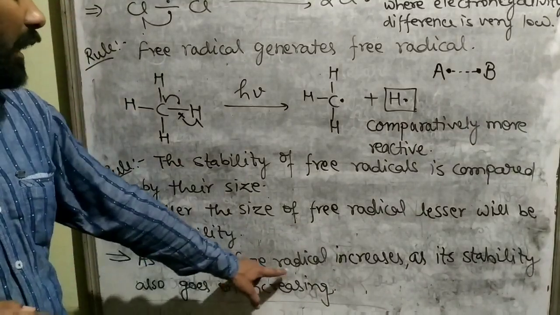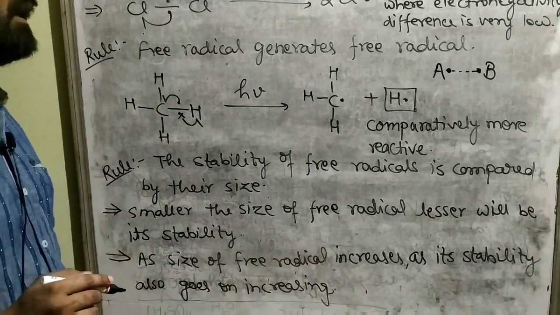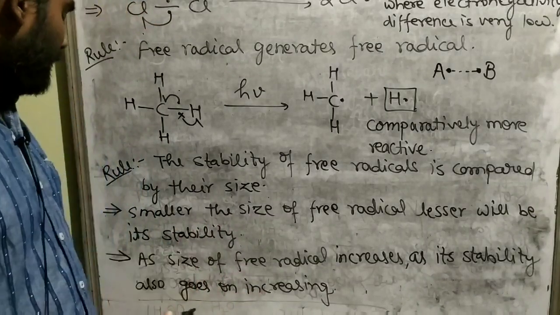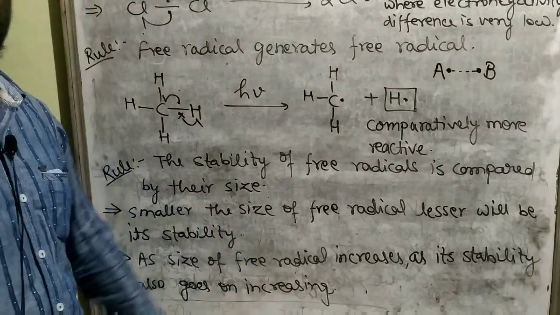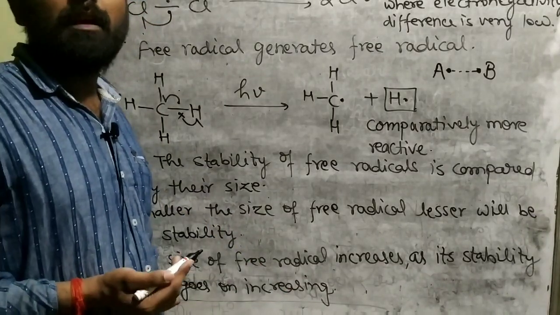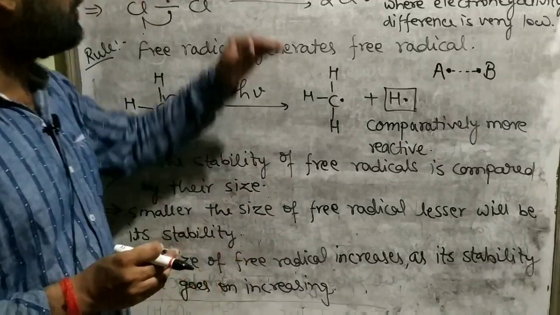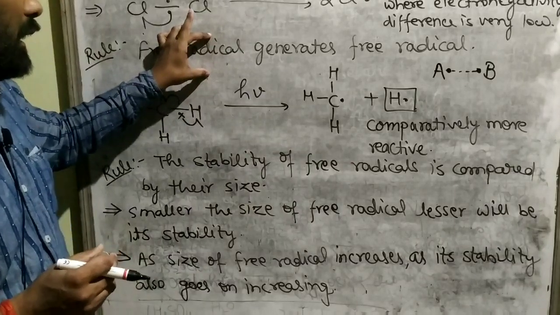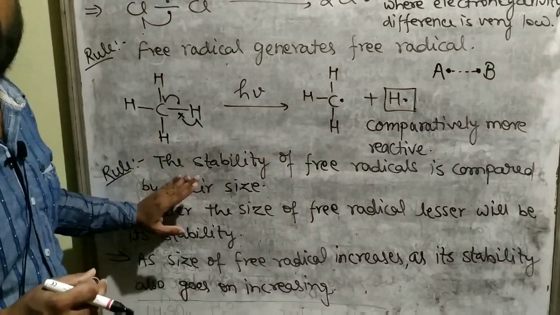As the size of the free radical increases, its stability also goes on increasing. So here are 4 rules: presence of sunlight, free radical generates free radical, and the stability comparison.